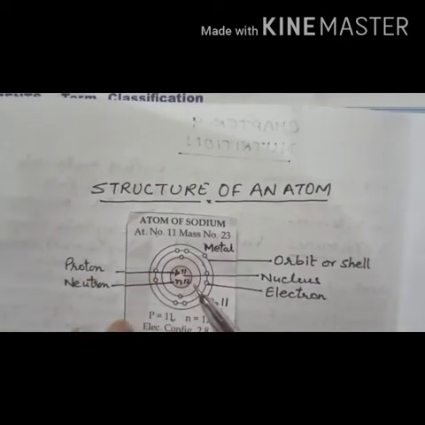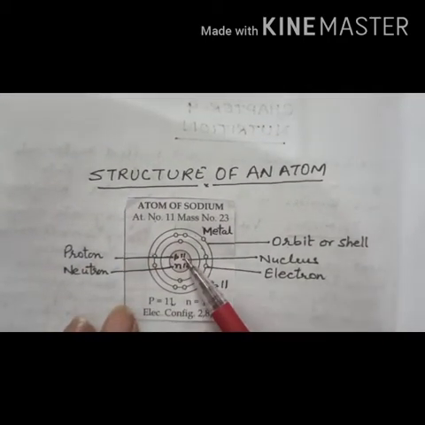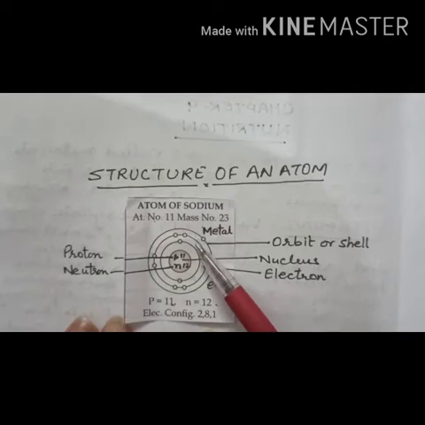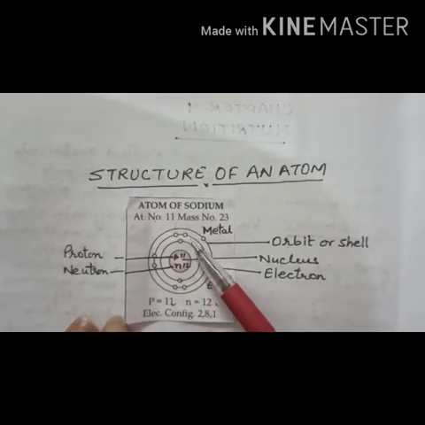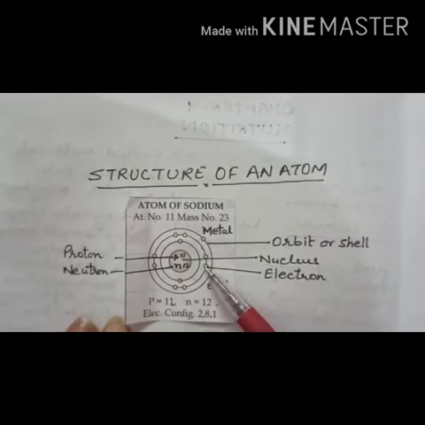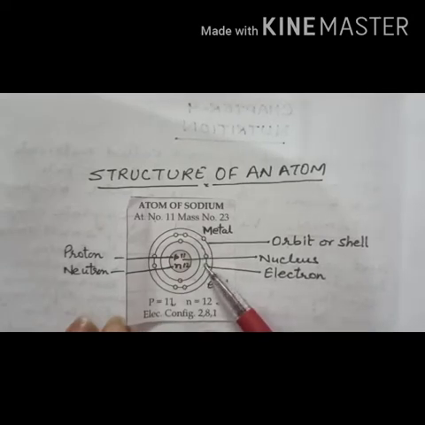Now just look at the structure of an atom. An atom has a center part that is called the nucleus. In the nucleus, protons and neutrons are present. Around the nucleus are shells, 1, 2, 3. There are three shells here. They are also called orbits. In these orbits or shells, electrons are present.